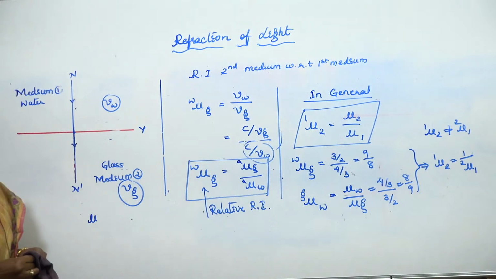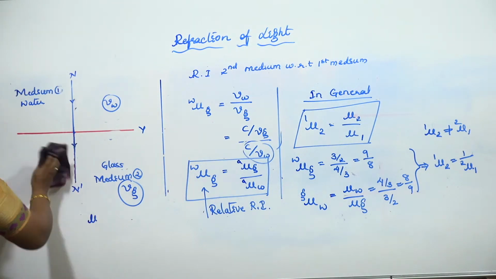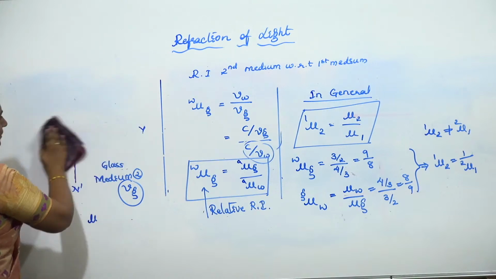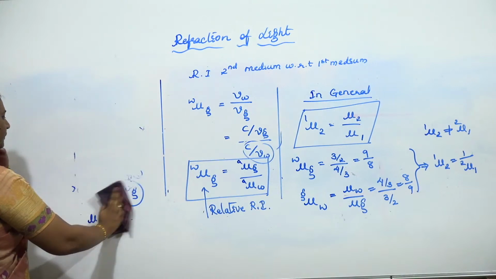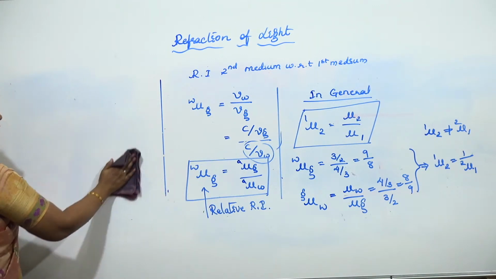Hope everything is clear. Now let us have one more part here. We saw very clearly that the speed of light is maximum in vacuum.